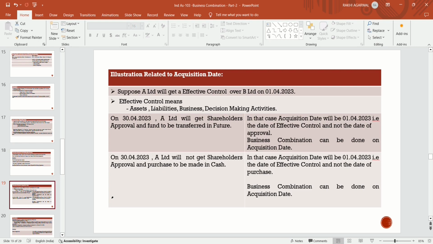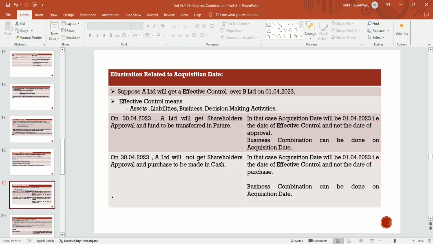Suppose A Limited will get effective control over B Limited on 1st April 2020. Effective control means assets, liabilities, business, decision making activities. On 30th April 2023, A Limited will get shareholders' approval and funds to be transferred in future. On that date, the fund is not transferred, only approval is taken from the shareholder and the fund is to be transferred in future. In that case, the acquisition date will be 1st April 2023.